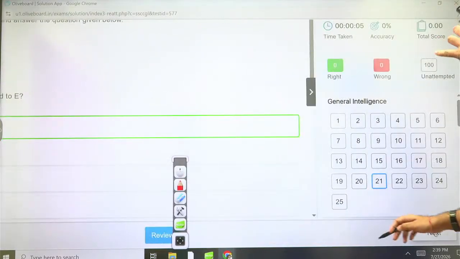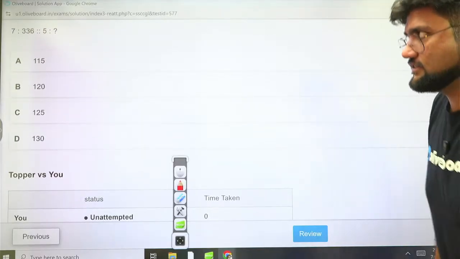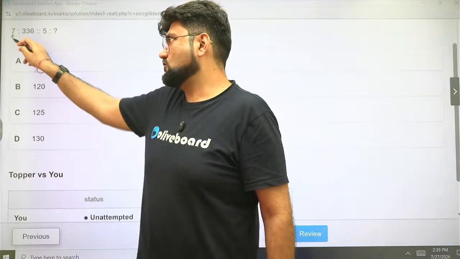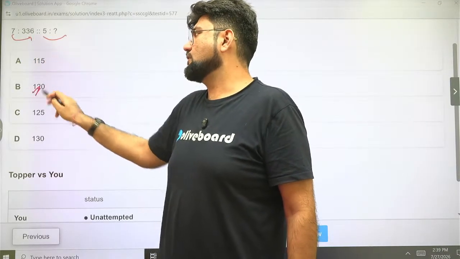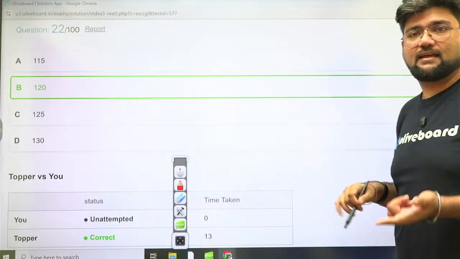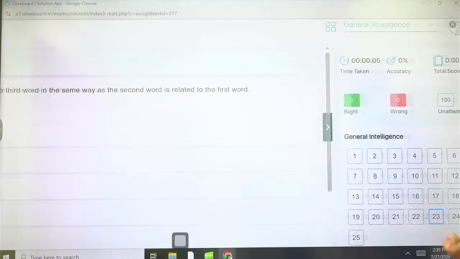36 seconds. Next. 7 related to 336. Special numbers. 7 cube minus 7. So 5 cube minus 5 will be 120. Option B is the right answer. This is a common list, n cube minus n, which we study in special numbers list. So this can help you get to the answers pretty quickly.